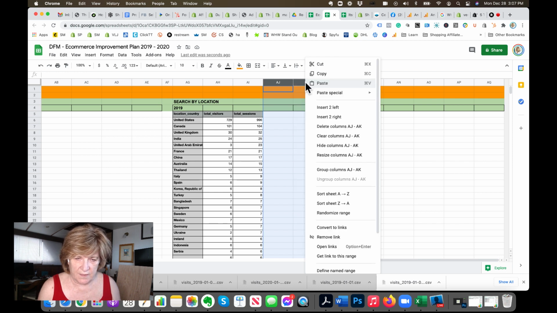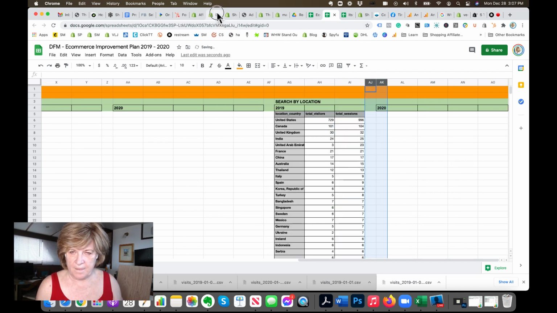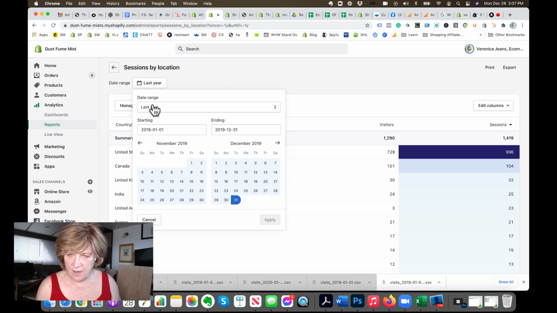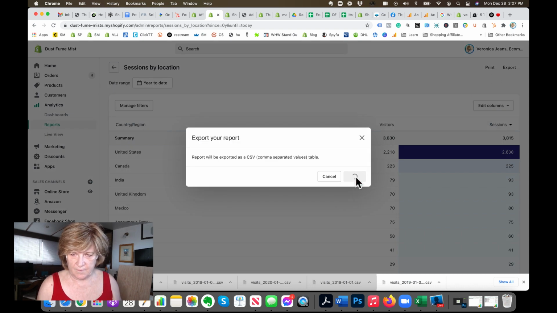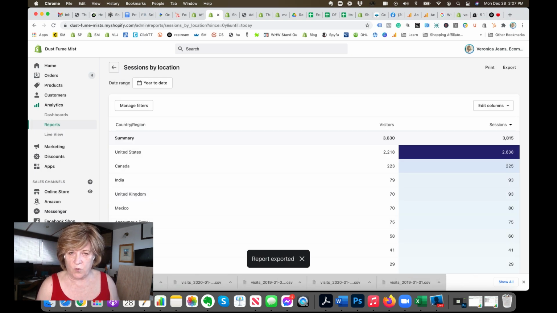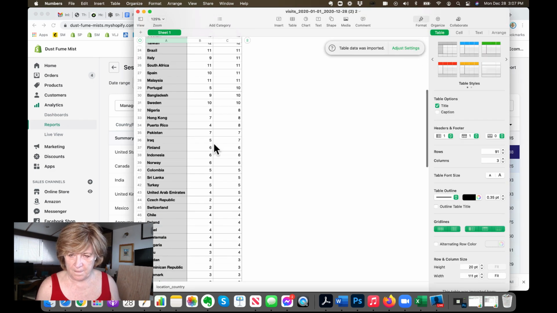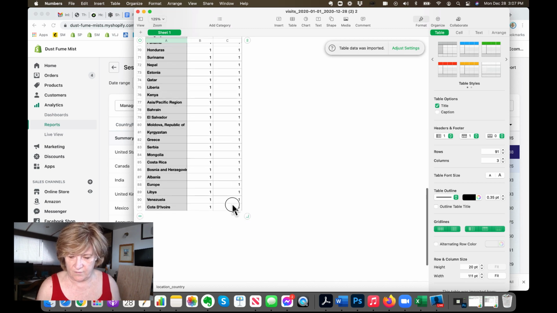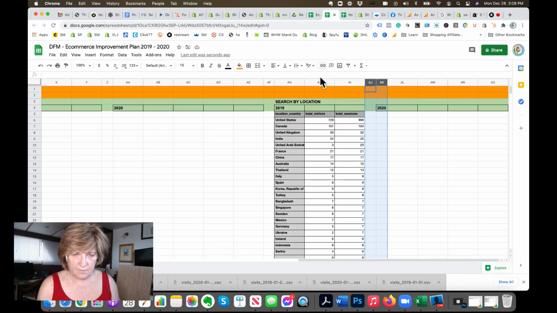So let's see what we can do for 2020. Last year, and remember, now we go to year to date, traffic, export, because it's the best way to put it into a place where you can actually see it all in one spot. Okay, so here I want all the information as well, because countries might change. Okay, so we have 2020.